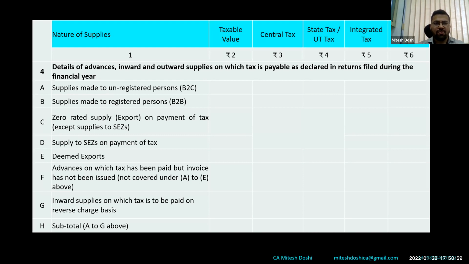So this is table 4. First is, there are different bifurcations. Though the turnover, the income of a taxpayer, of an assessee, is to be broken up into B2B, B2C, exports, SEZs. We know there are different transactions. There are deemed exports. So all those transactions have to be shown separately, ideally.